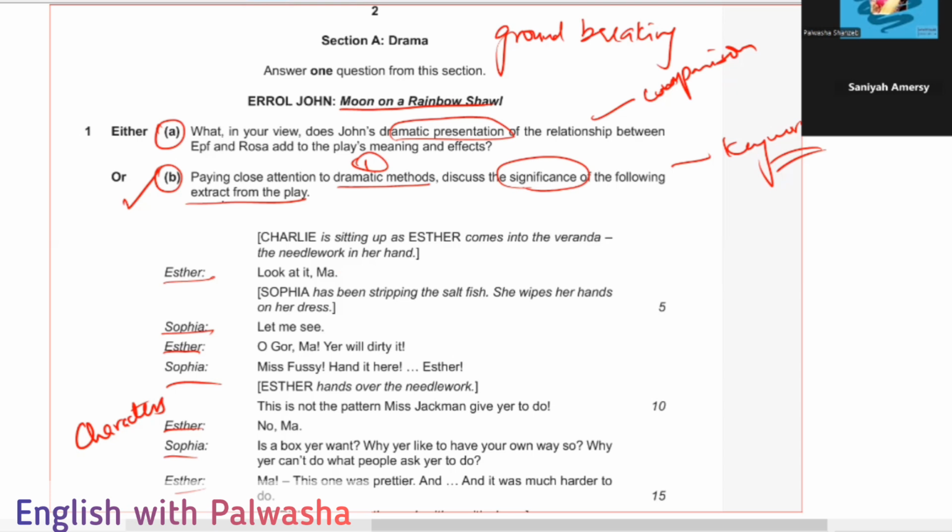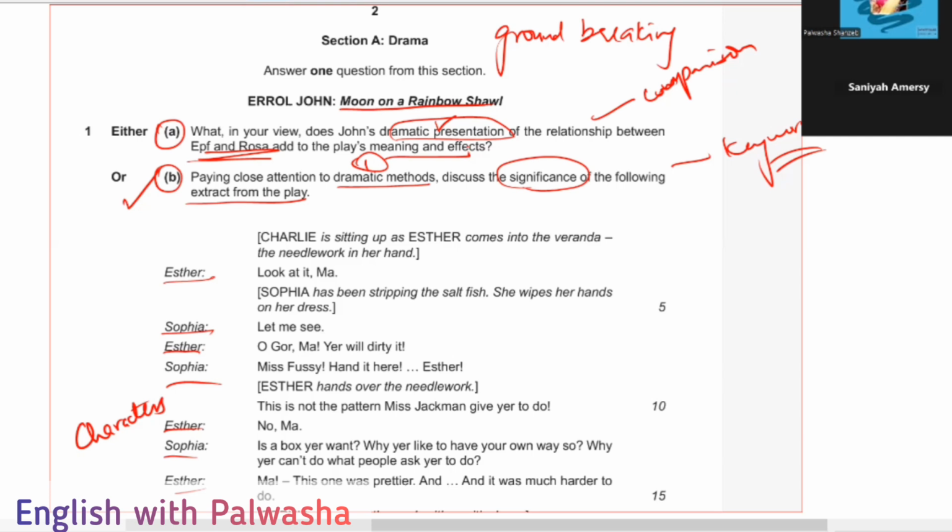I think that A is fine if you do that, because in A you have a whole room for attempting things. When they ask you what, in your view, does John's dramatic presentation of the relationship between Ephraim and Rosa add, these are the two characters you can easily discuss, right? And add to the play's meaning and effects. So you have more keywords in the A part, and then you have a whole room for discussing things in detail. We can discuss lots of things in detail, and also you can create a comparison of these two characters, so it would be easy to attempt the A part.